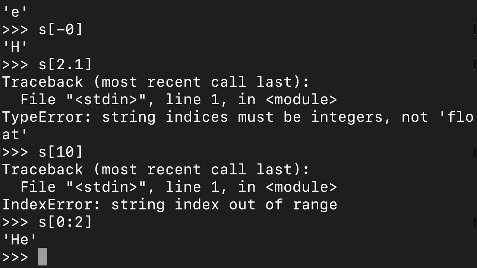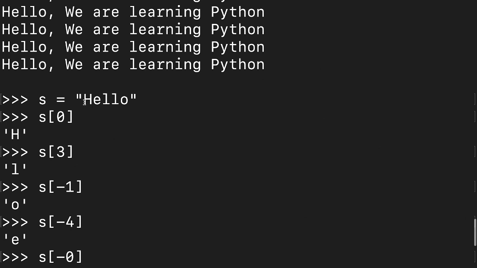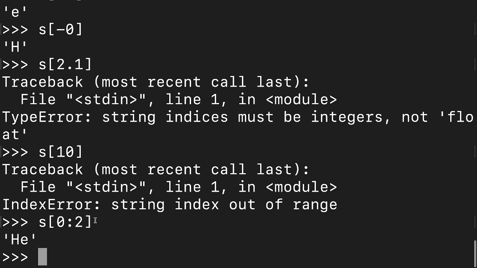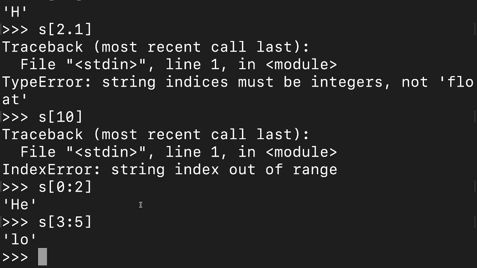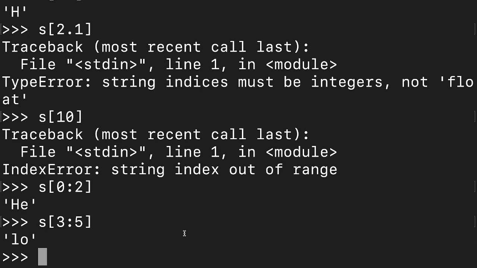So let us try to print it, and it is printing H and E, right? So if you see the word hello, in this case 0 and 1 is printed. Okay, so excluding the second number, it will print. Also some other things you can try, let us say from 3 to 5, if you want to print, then what it is printing, LO, right? So it is starting from 3 and only 0 to 4 is there, right? So 5 minus 1 is 4, and till there it will consider the characters. Okay, so this is how you can do it.